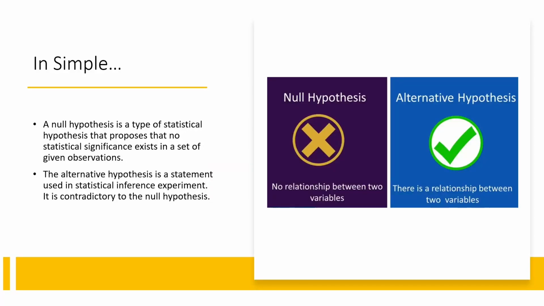In simple terms, a null hypothesis proposes that no statistical significance exists in a set of given observations. The alternate hypothesis is a statement used in a statistical inference experiment. It is a direct contradiction of the null hypothesis. If the null hypothesis says there is no relationship between two variables, the alternate hypothesis says that there is a relationship between two variables. So the direct contradiction to the null hypothesis is the alternate hypothesis. We have to prove which is true and which is false by arguing and giving strong evidence to that.